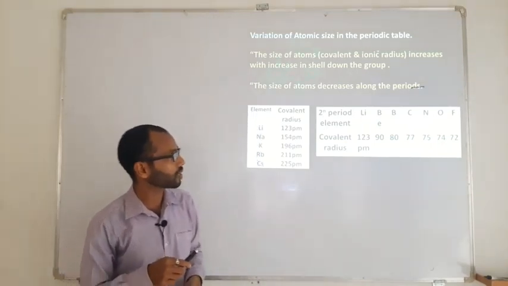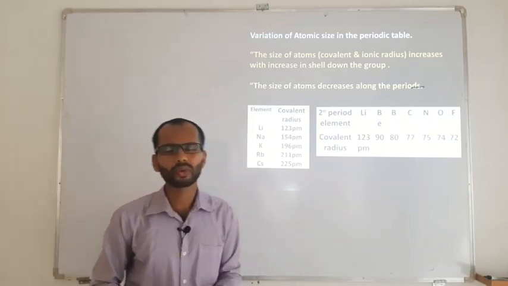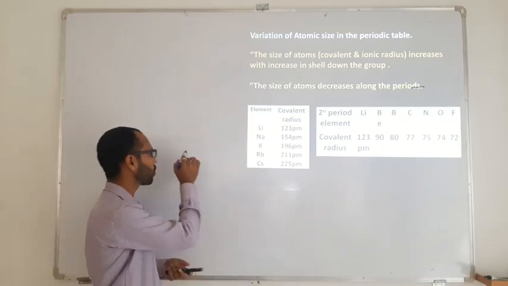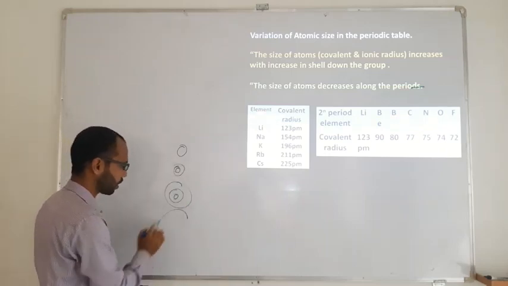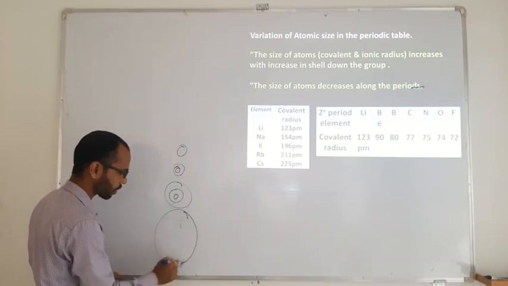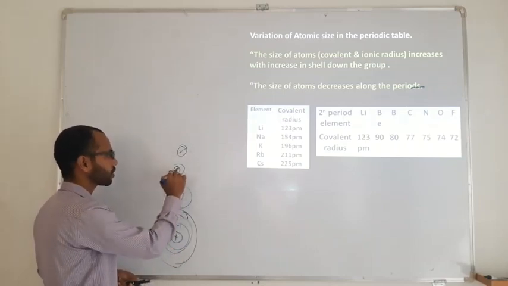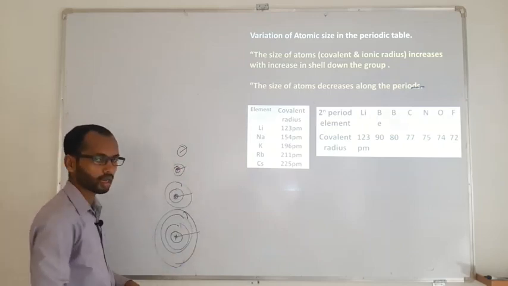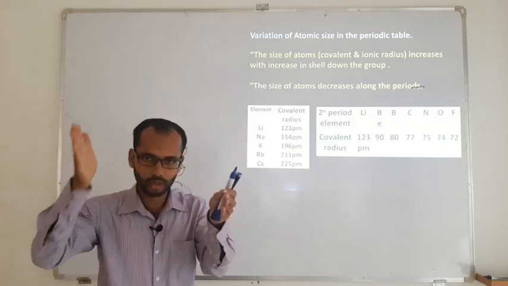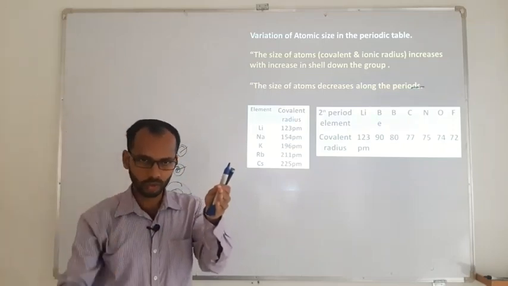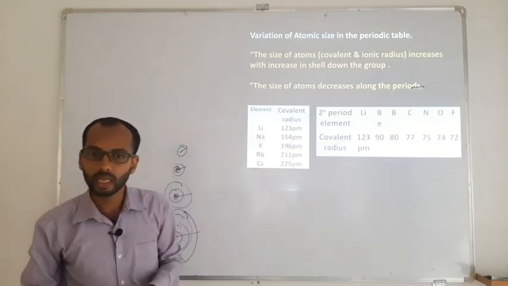Now let us see how the variation of atomic size in the group and along the period will take place. This is going to be very simple, because as you move down the group, the number of shells is going to increase. And with an increase in the number of shells, the distance between the center of the nucleus and the outermost shell of electrons will increase. So down the group, atomic radius increases and hence the size of an atom increases.